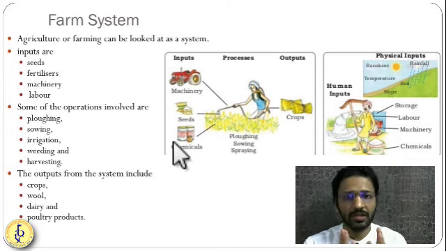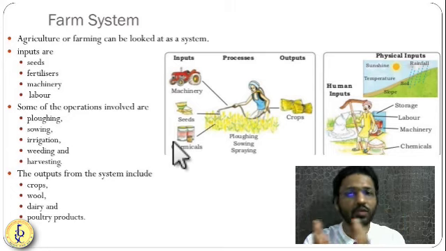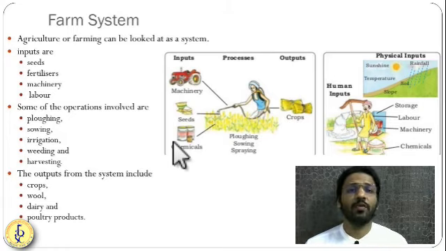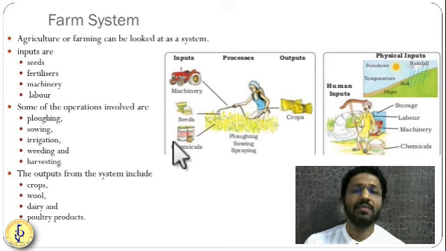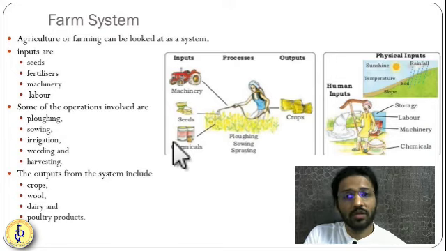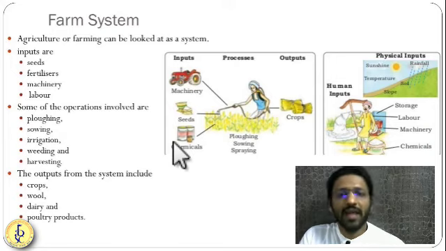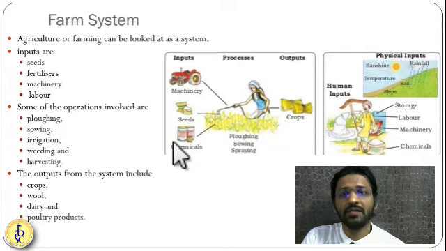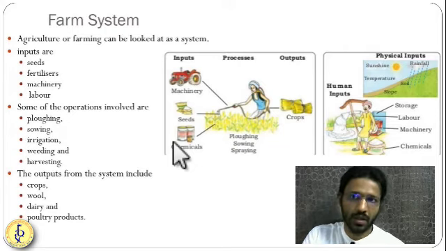So this entire thing, which are related to each other, we call it a system: input, processing, and output. This system can have a self-sustaining type of cycle. Some systems like ecosystem can self-sustain without interference of external factors. But agriculture, as a man-made system, requires human interference for its survival.